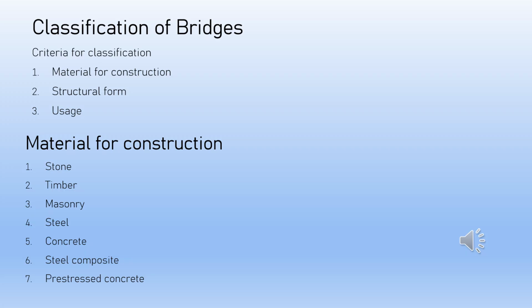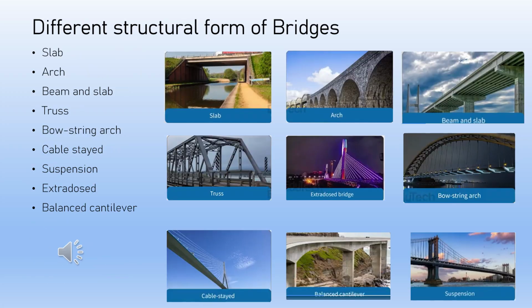Let's see the different structural forms of bridges. Based on the structural form, bridges are classified as slab, arch, beam and slab, truss, bowstring arch, cable stayed, suspension, extradosed and balanced cantilever types.